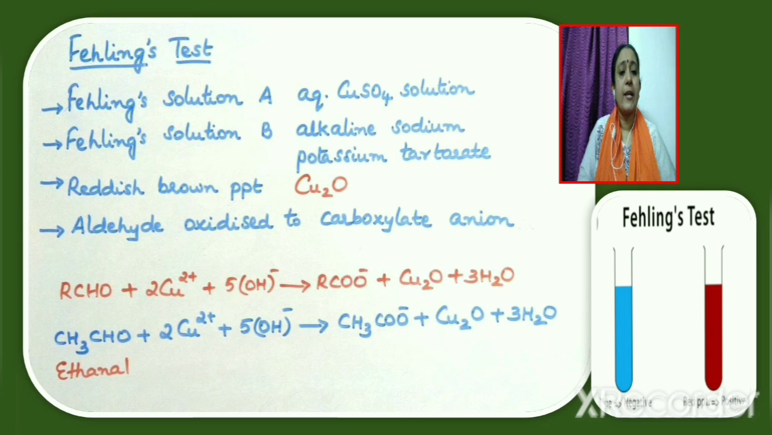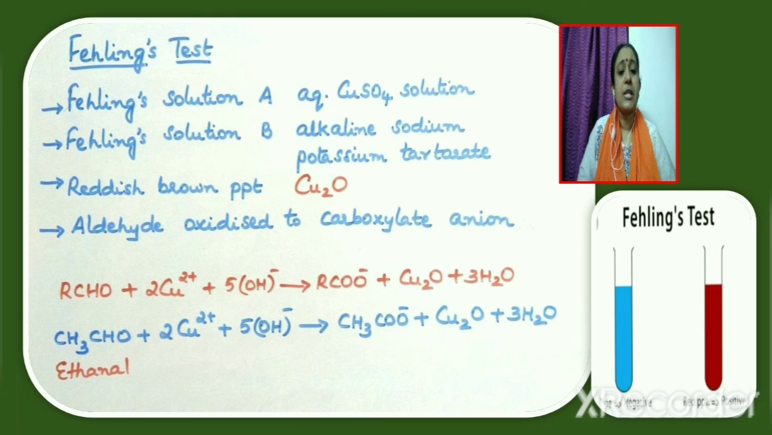Appearance of reddish brown precipitate shows that the given compound is aldehyde. The reddish brown precipitate is due to the formation of cuprous oxide Cu2O. The aldehyde gets oxidized to carboxylate anion. Now let us see how to write the general reaction equation.